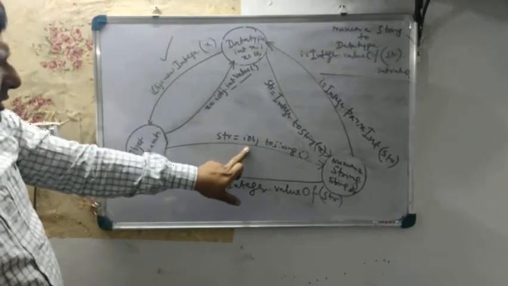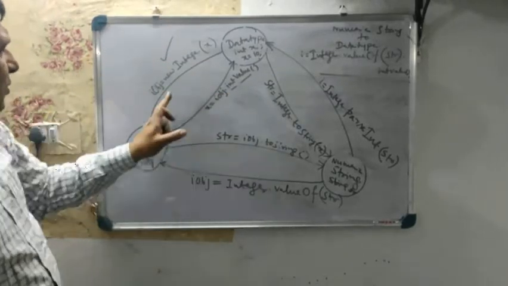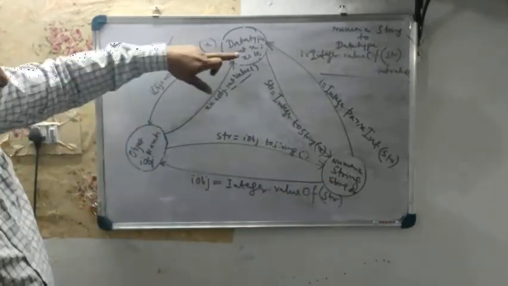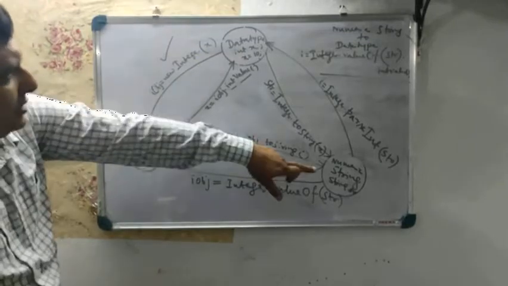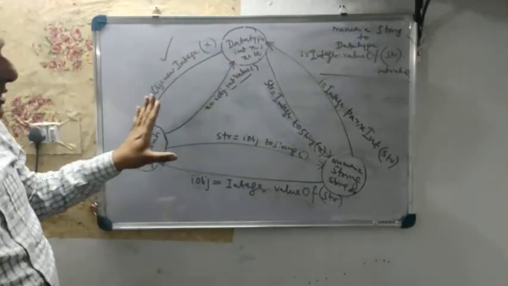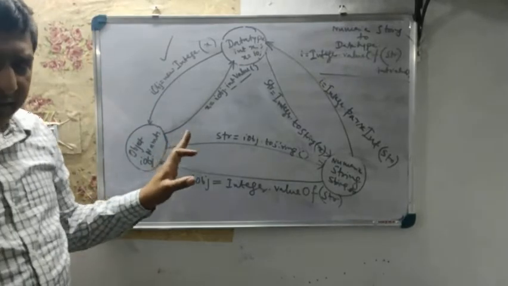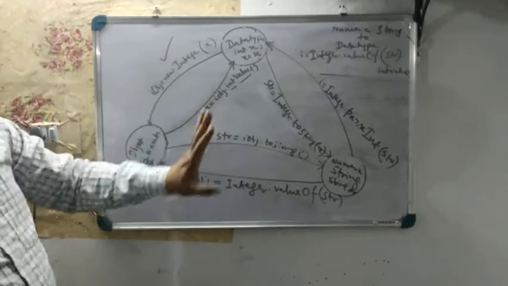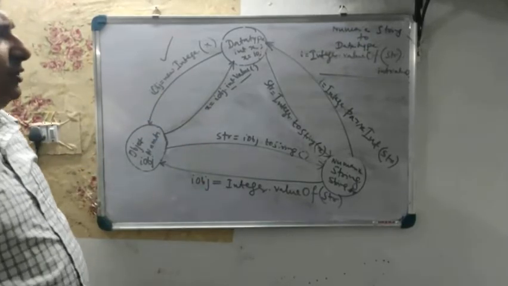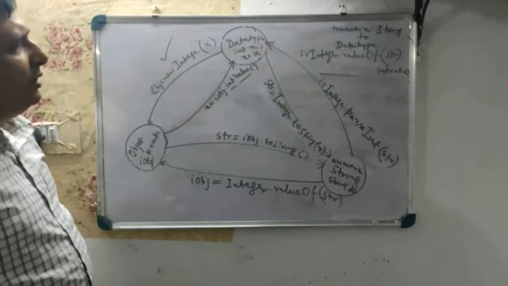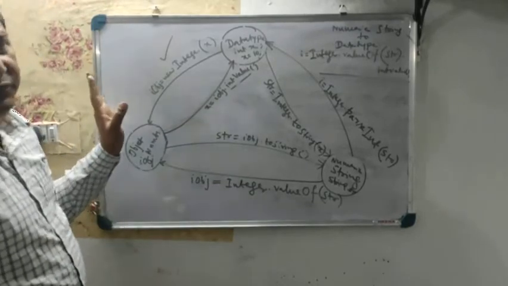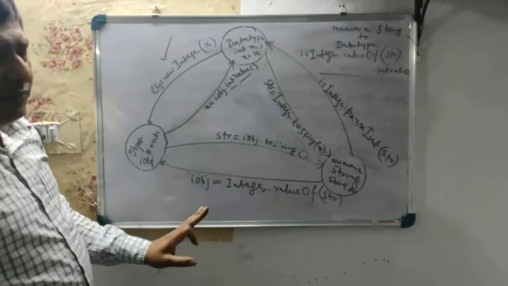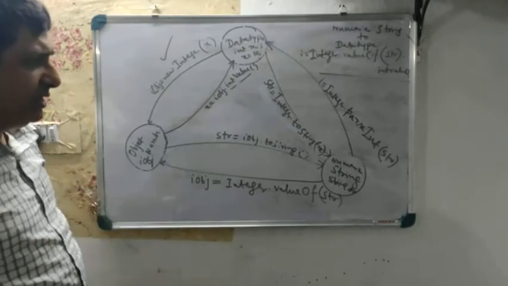If you want to convert from this to this, you can go this to this and then come back, or go directly. This diagram you cannot find in any book, but I can tell you that this is the master diagram just prepared for you, which can help you for every type of conversion that is needed while developing any sort of project.